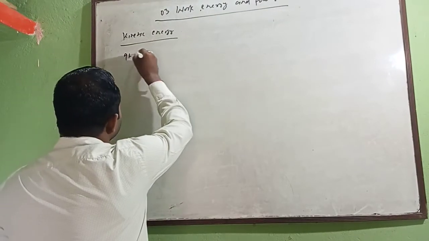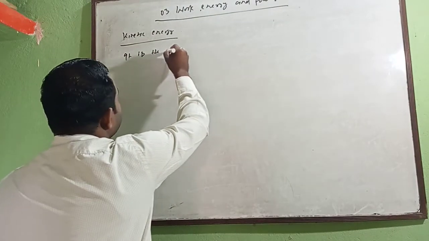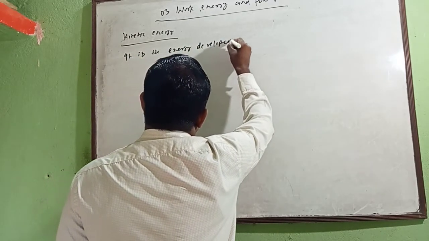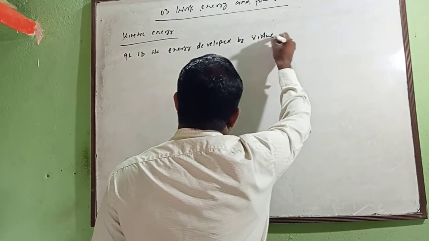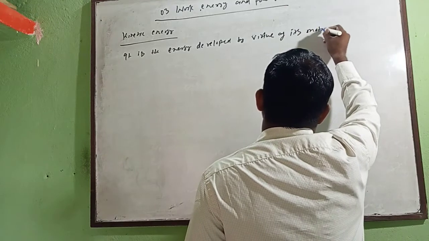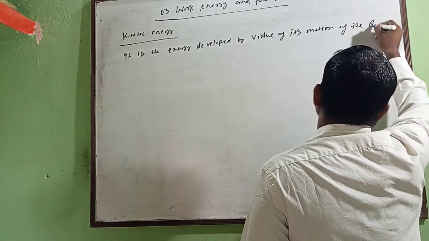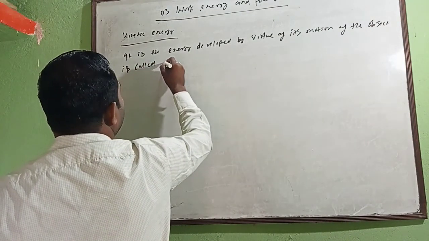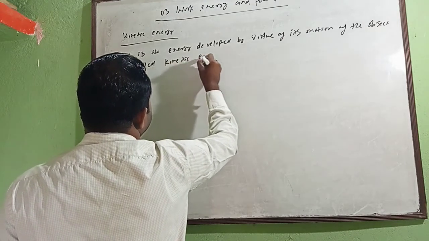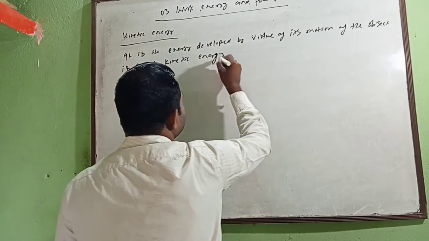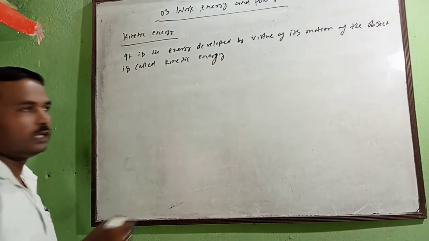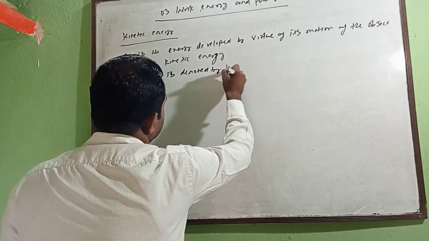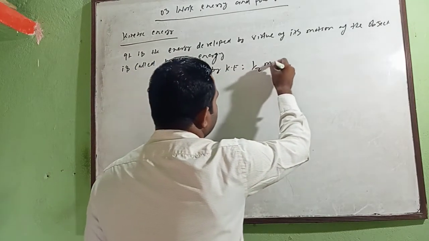So you will write: it is the energy developed by virtue of its motion of the object, is called kinetic energy, and it is denoted by K equal to half mv square.